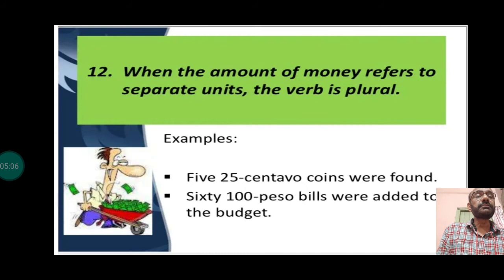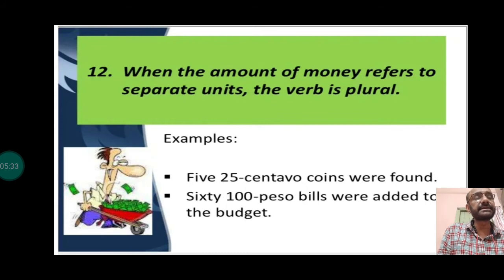When the amount of money refers to separate units, the verb is plural. Now you have to be careful over here. 25 centavo coins were found. Right, now we talk of separate units, 25 different units of coins. So although it's talking about money, 600 peso bills were added to the budget. So individual bills, one by one.